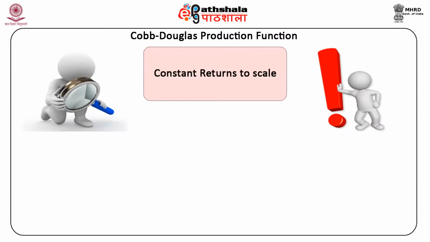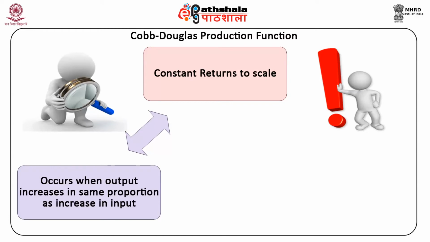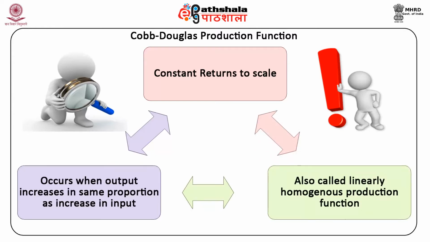Constant returns to scale. Constant returns to scale occurs when output increases in the same proportion as the increase in input. If all factors are increased by 20%, then output also increases by 20%. So, if doubling of all factors causes a doubling of output, then returns to scale are constant. Constant returns to scale is also called a linearly homogeneous production function.